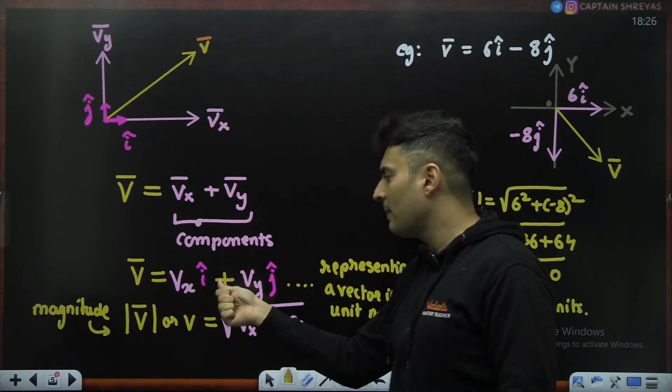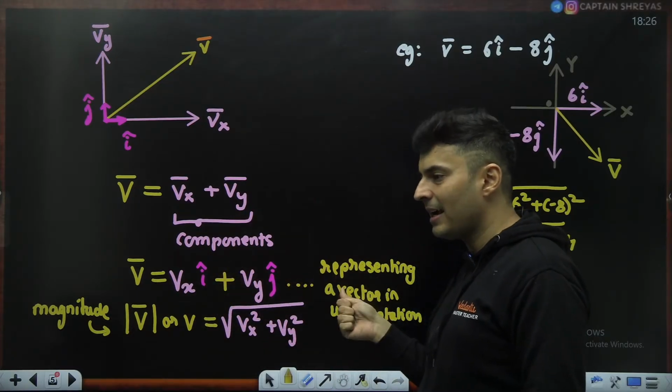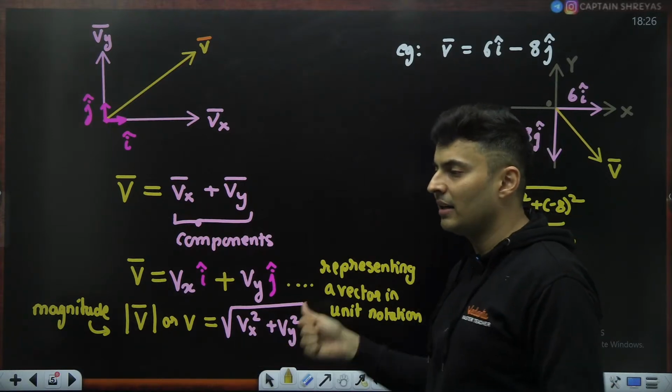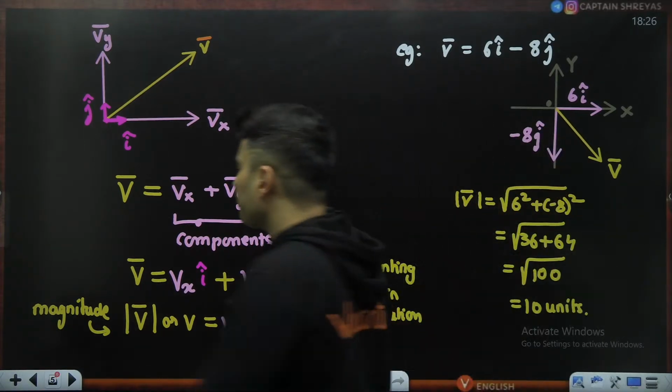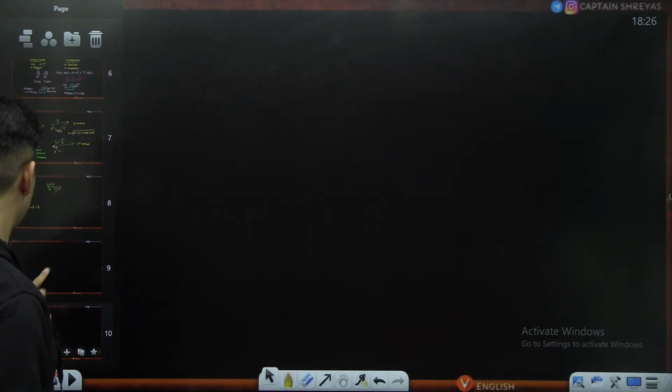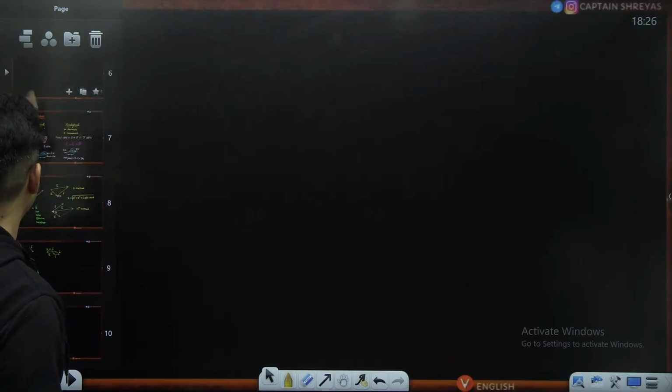It will be Vx i cap plus Vy j cap plus Vz k cap, and this will be Vx square plus Vy square plus Vz square, whole thing under the root. That is the only difference. So say for example, my dear students, if I tell you, listen,